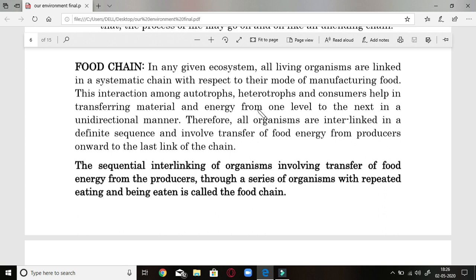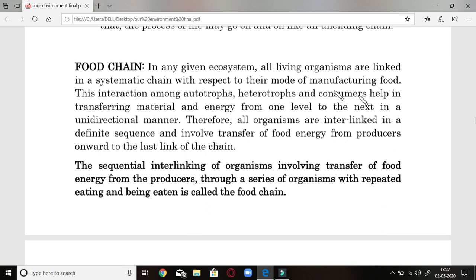In the form of a pyramid, energy is transferred from the producers to the heterotrophs and then to the consumers, from one level to another. This is always unidirectional; it never moves from the consumers back to the autotrophs.